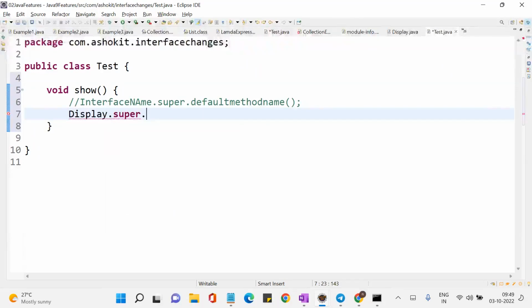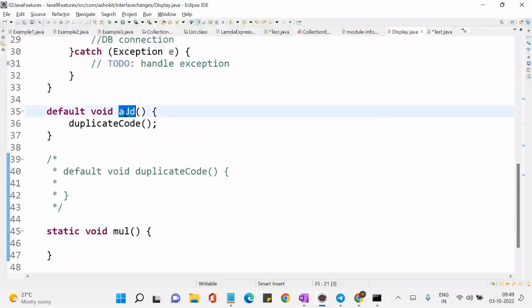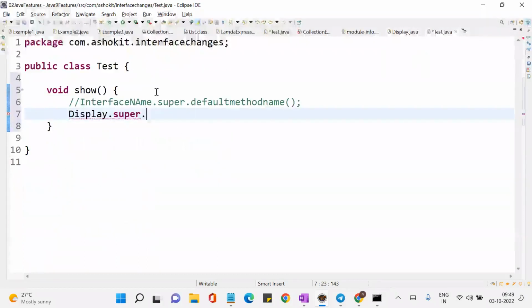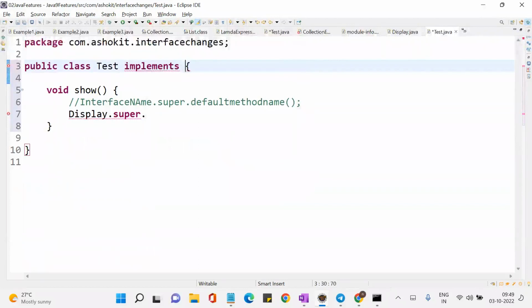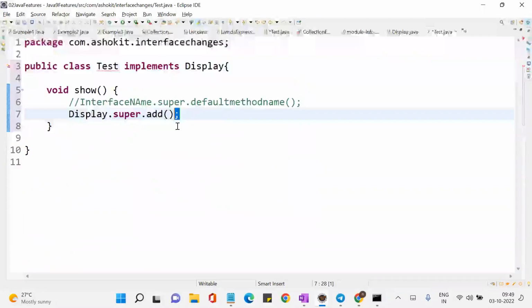What is the abstract method name? Display. So add, correct? Okay, I need to implement it. Implements display. Okay, now display dot super dot, look here. It will show you all the add methods. See, it is showing the add method and the add one method. Okay, now I am calling.